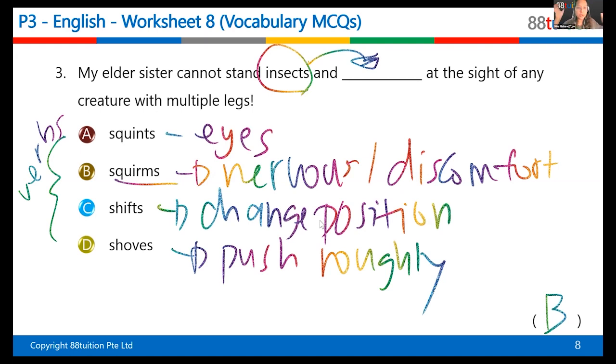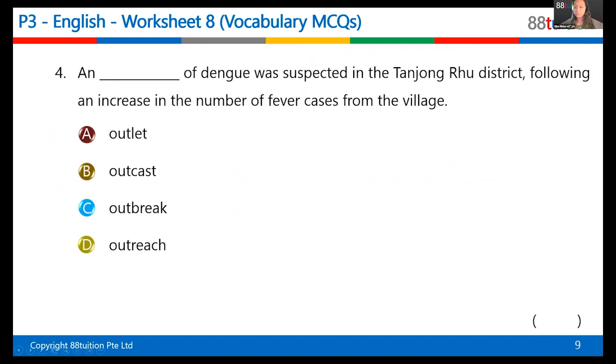All right, good. Now who wants to try number 4? Anyone? What is the answer for number 4? Raise your hand if you know the answer. Yes, Vaishnavi? Can I try? Yes, what's the answer? Outbreak. Yes, the answer is outbreak. Very good. Now, can you tell me why? Why is it outbreak? I guess it's because of the dengue. Yes, very good. Give yourself 2 points, 1 for the answer and 1 for the clue.